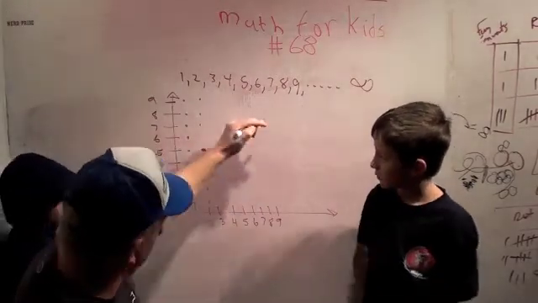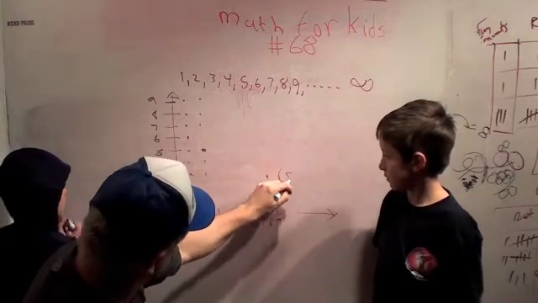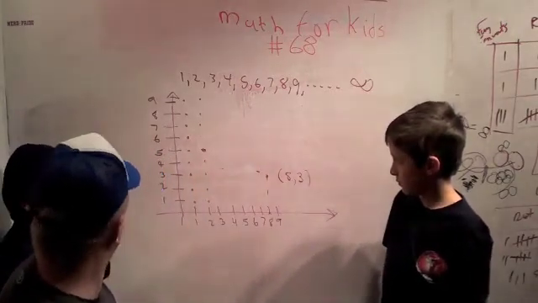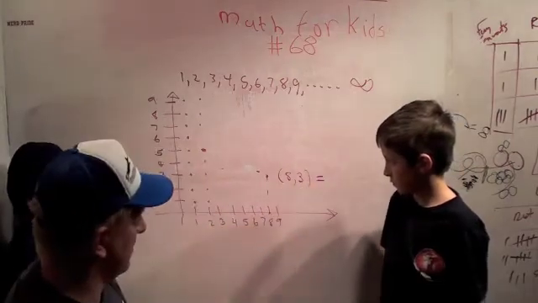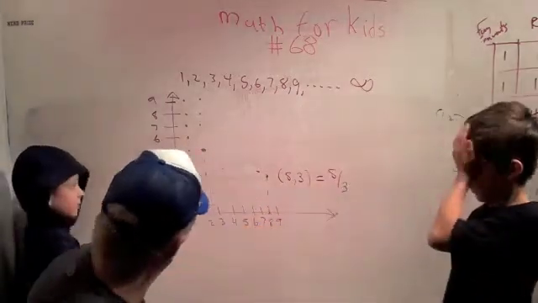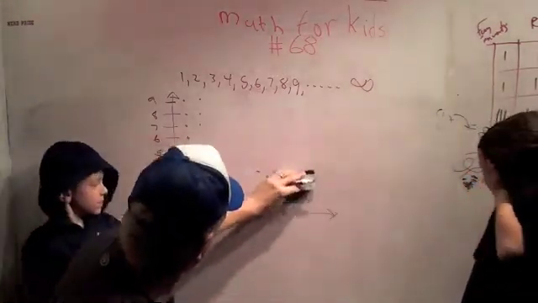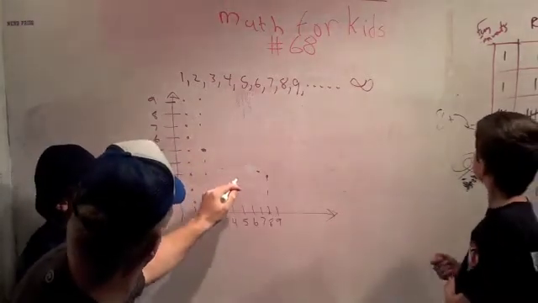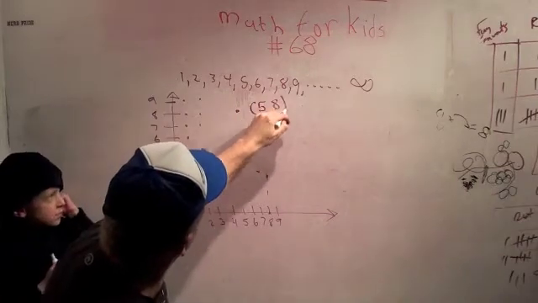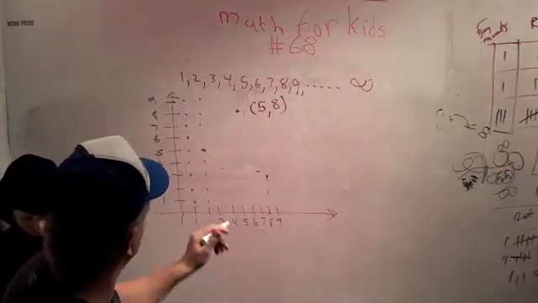And just for fun, this dot over here, which has an 8 and a 3. What fraction is this going to be? 8/3. Okay? Do you understand this? Yeah. Okay. I'll give you a dot test. You ready for a dot test? This is the fraction that has a 5 and an 8. It's going to be 5/8. Very good.